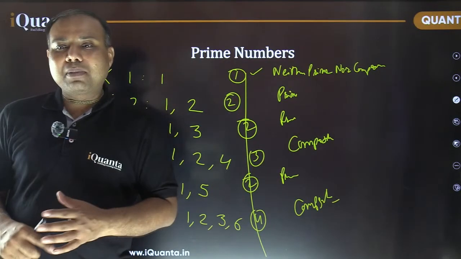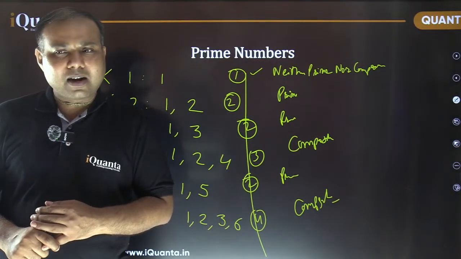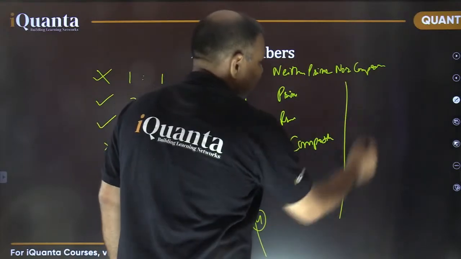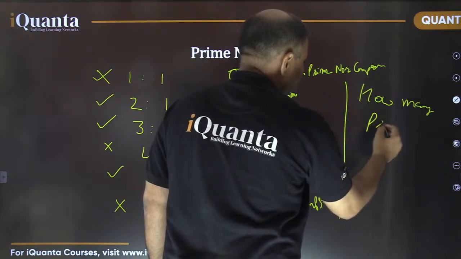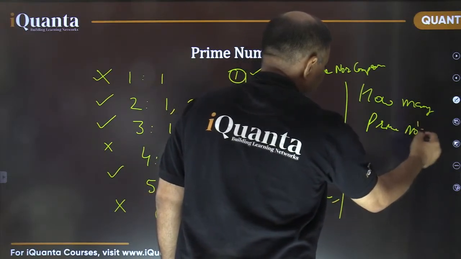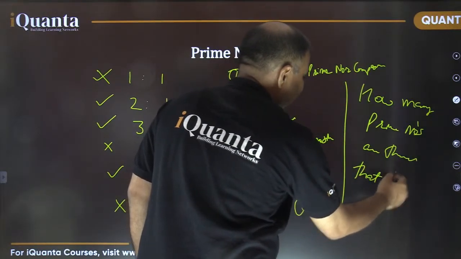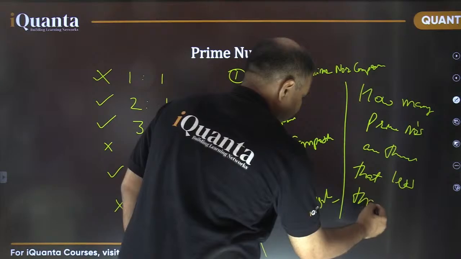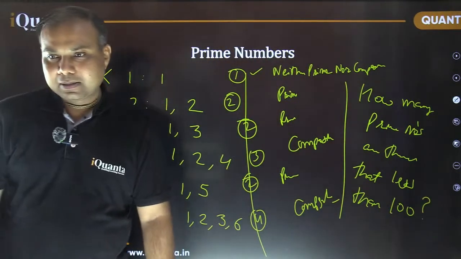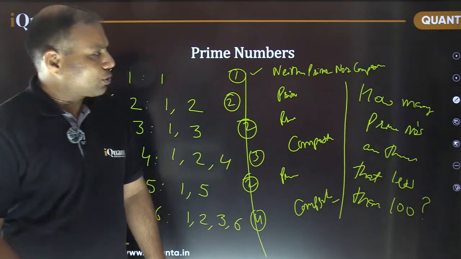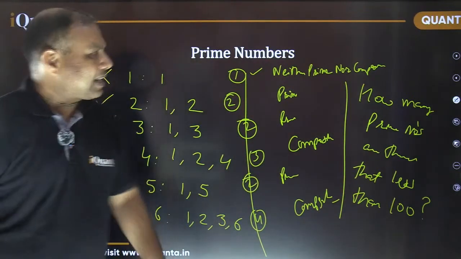Okay. Now the next thing is that, can you quickly write and calculate and tell me the answer, how many prime numbers are there which are less than 100? Please calculate. We need to write and quickly you need to see how many are there which are less than 100. Let's write it together, I guess.